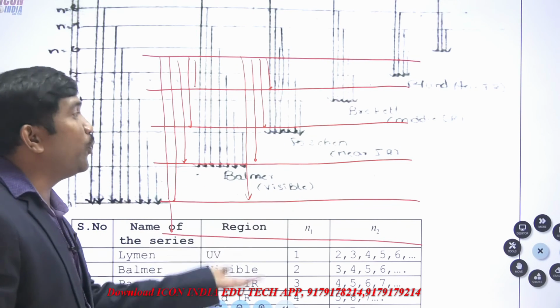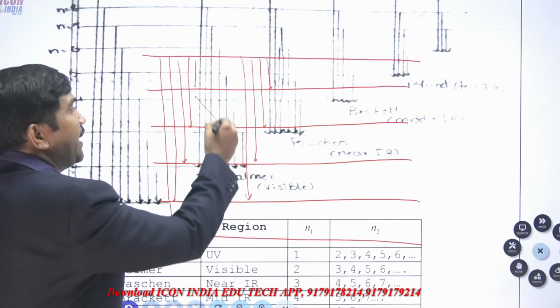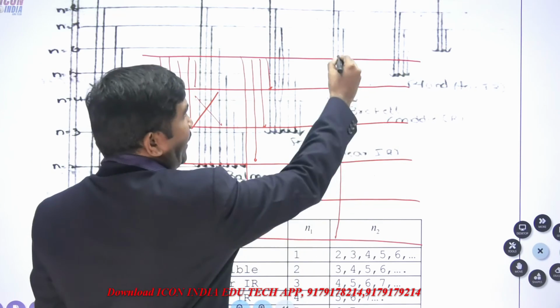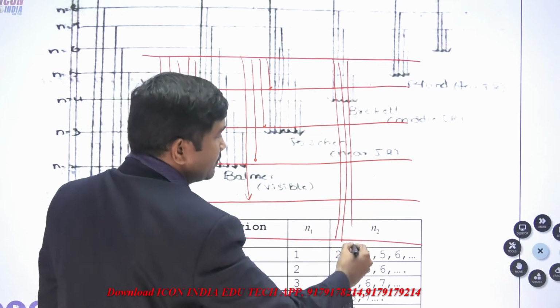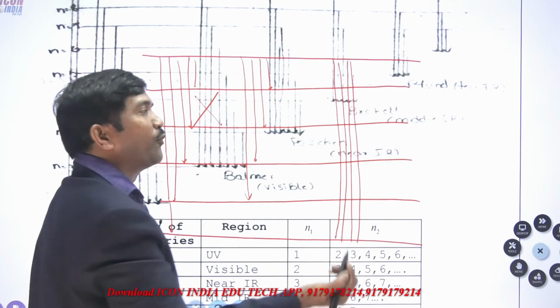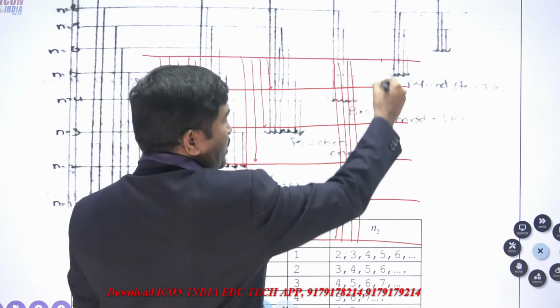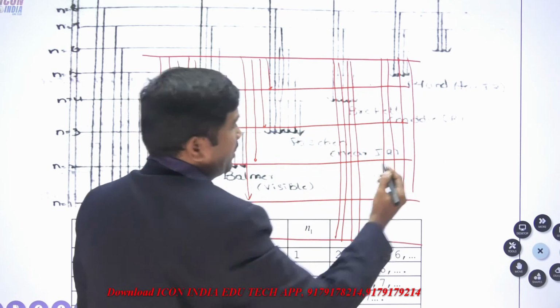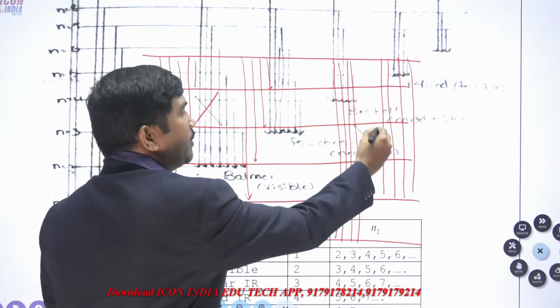Due to this, we lost the marks. This is the wrong one. Some draw like this, completely drawing 4, 5 lines for the next Balmer series as well. This is also wrong.